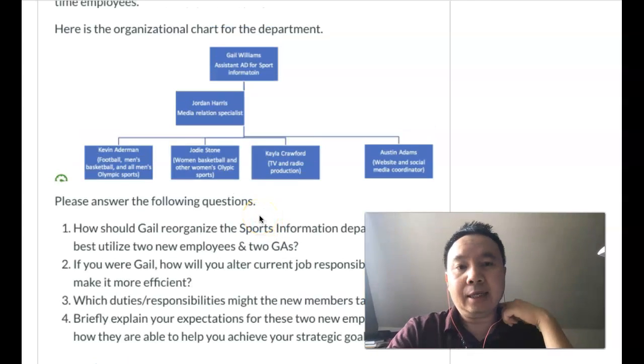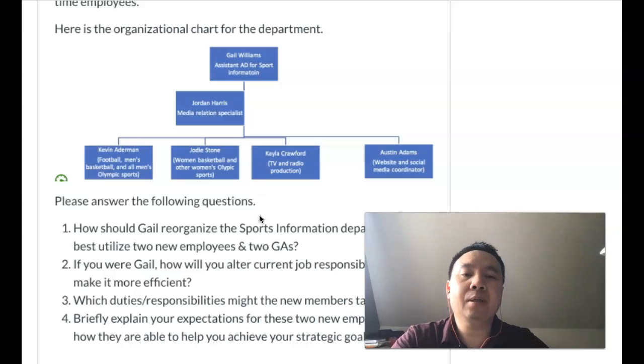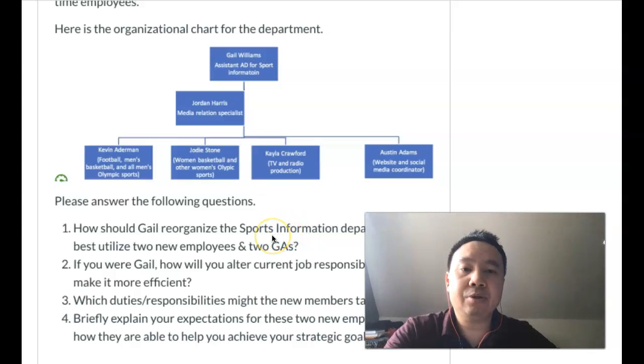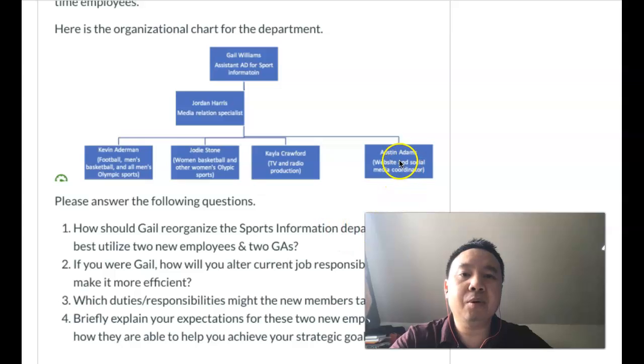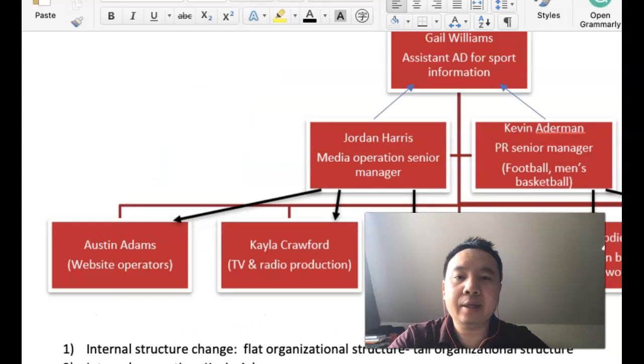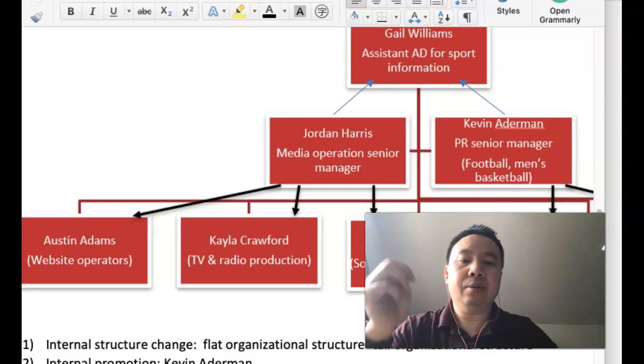So this is the whole situation. After adding the 2 new staff and 2 new GAs, what will the new departmental structure look like? A lot of students said they would like to promote Austin Adams, and then have the 2 new staff work under Austin Adams directly, and Austin Adams will report to Gail directly. So that's actually a very, very good idea, right? I have another idea for how this new department could look.